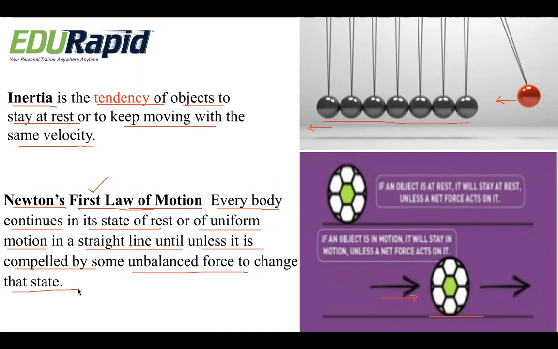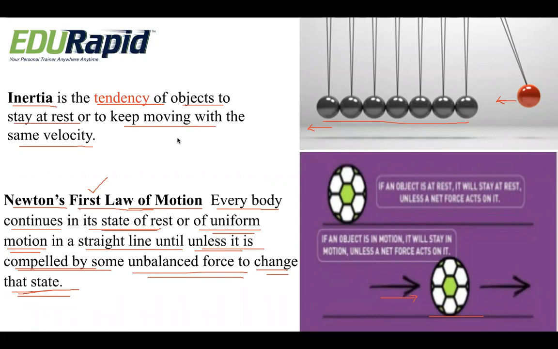What does Newton say? Newton's first law is always linked with inertia. That is why we learned what inertia means before learning Newton's first law of motion. The first law states that every body continues, which means it will continue to be in a state. It will stay at rest, or it continues to be in uniform motion. If it is in motion, it will always be in motion unless and until it is compelled by some unbalanced force to change that state. When will it change its state? Unless and until it is compelled by some external unbalanced force to change that state.